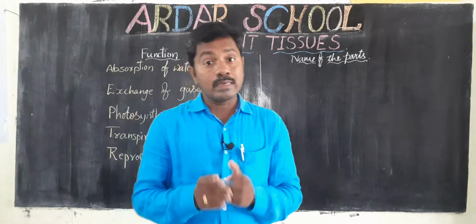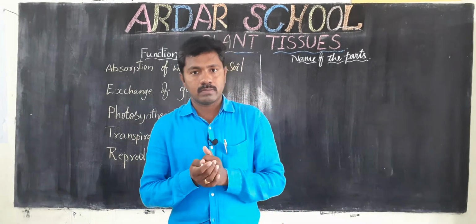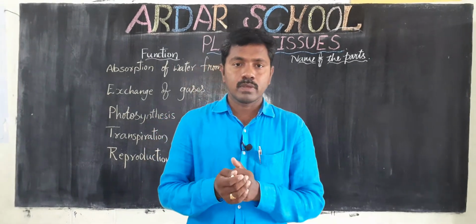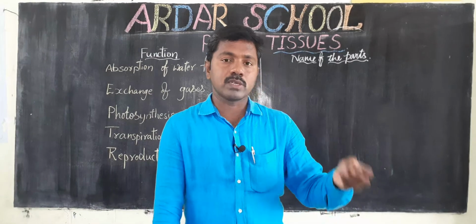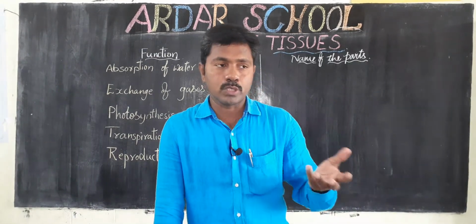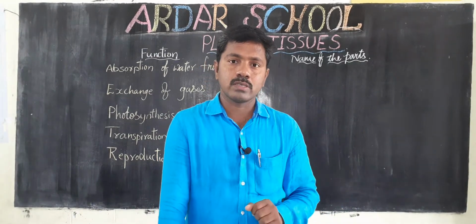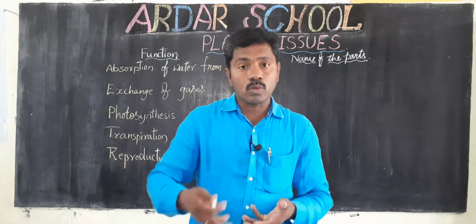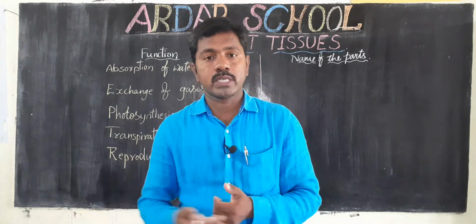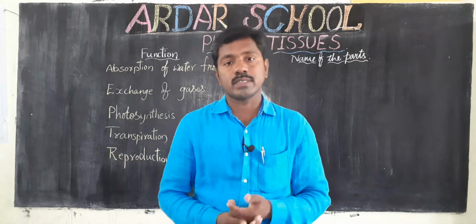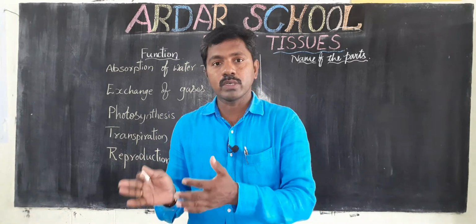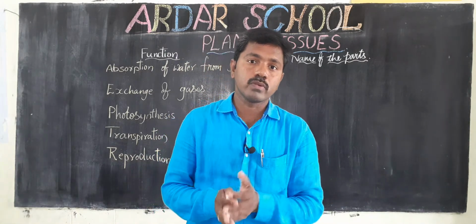These are done by different cells. One group of cells does one activity, like reproduction, some do excretion, some growth or transportation. So different groups of cells do different activities.